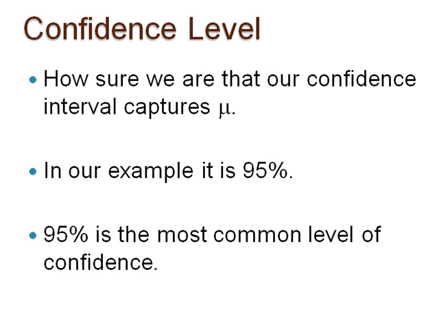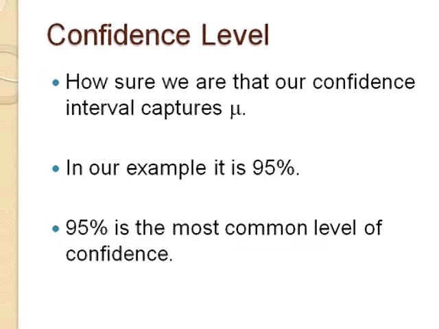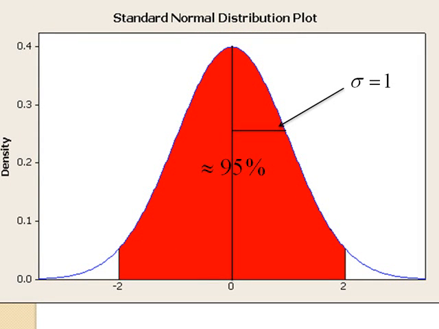Now, when using a standard normal distribution, approximately 95% of the data will fall within 2 standard deviations of mu, or plus or minus 2 units from 0. Pause here to calculate the exact standard normal values where exactly 95% of the data fall between these two values.